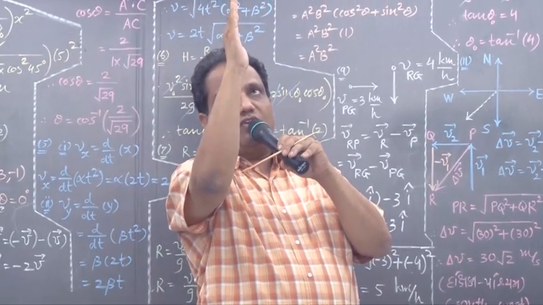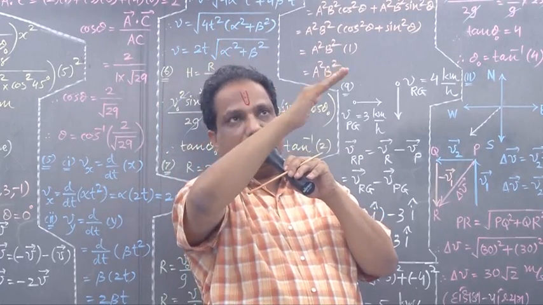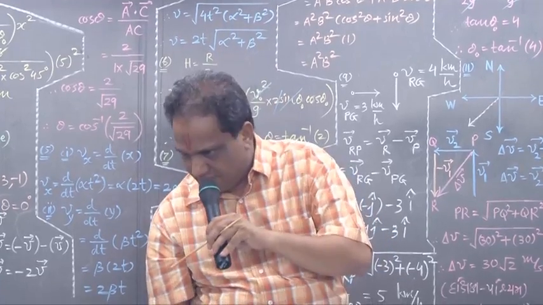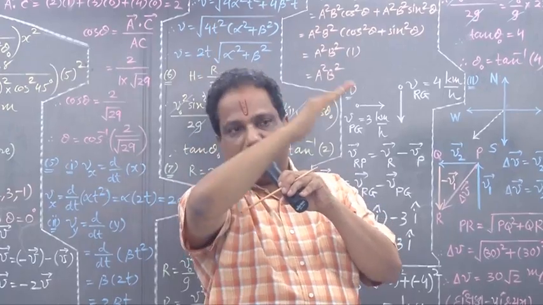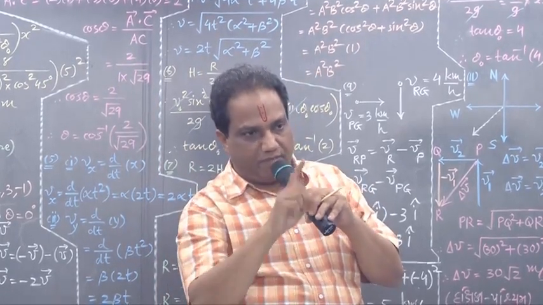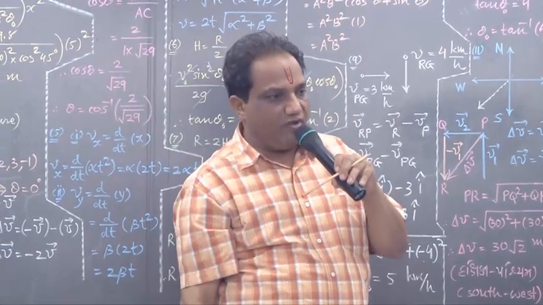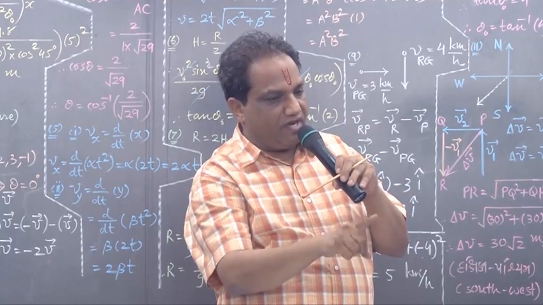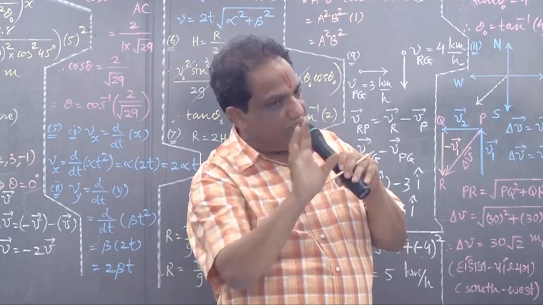What should I do? 45 degree minus alpha and 45 degree plus alpha. So the middle angle is 45 degree. They both have the same difference of alpha with 45 degree. So one angle of projection I am taking 45 degree minus alpha, the second one I will take 45 degree plus alpha.